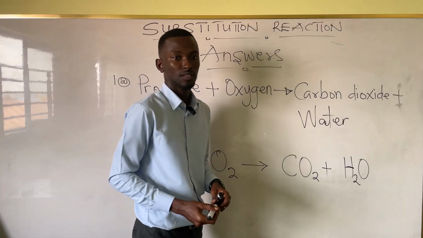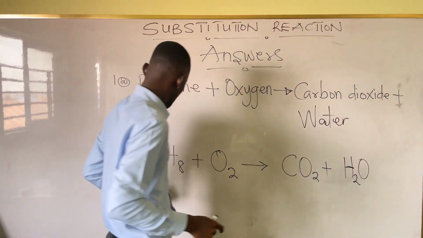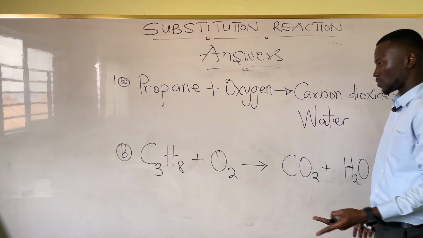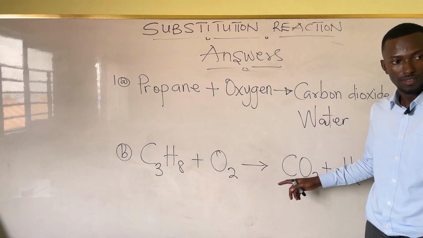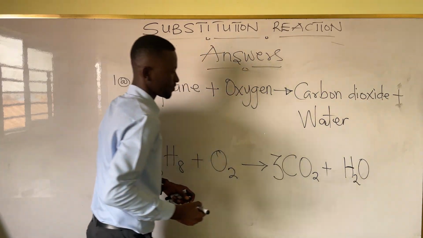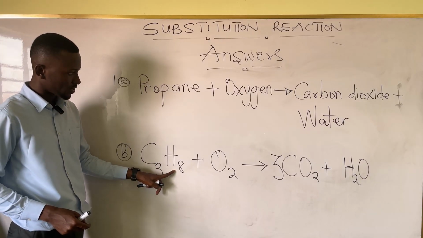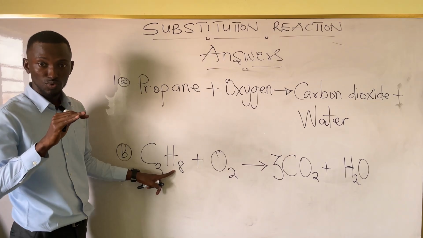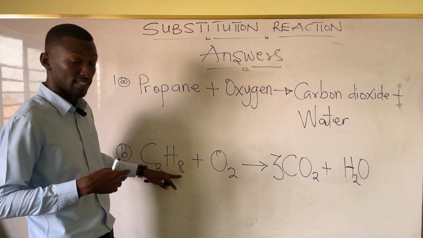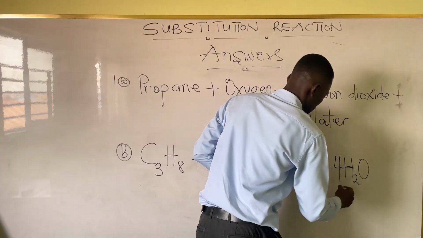So how do we balance it? What are the steps? First, take the subscript from the carbon and move it to the other side. The subscript of carbon is 3. We move it to the carbon dioxide, so we write 3 here. What do we do next? Then we take the subscript of hydrogen and halve it, dividing by 2, and place it on the water side. So this is H8. 8 divided by 2 is 4.